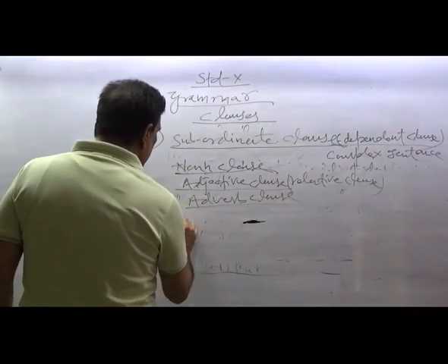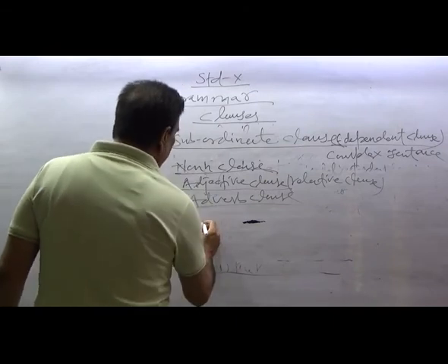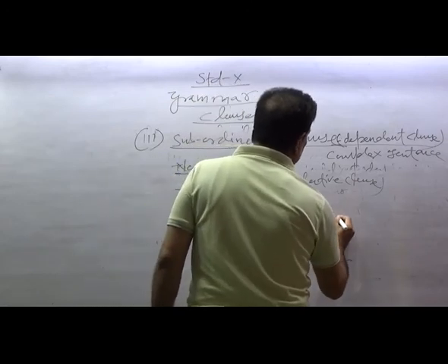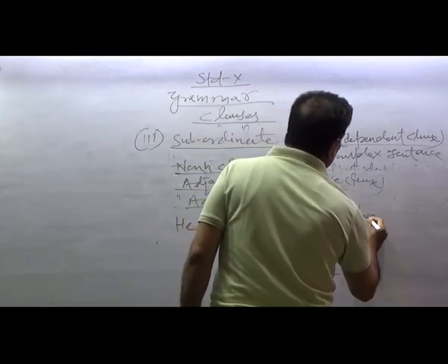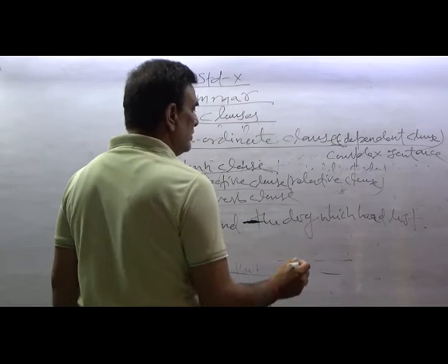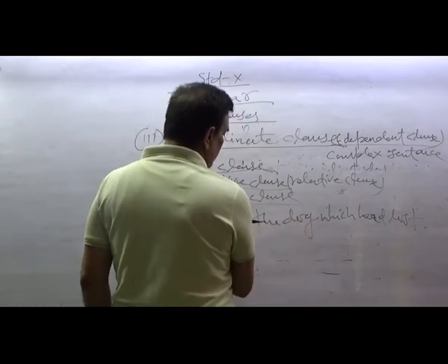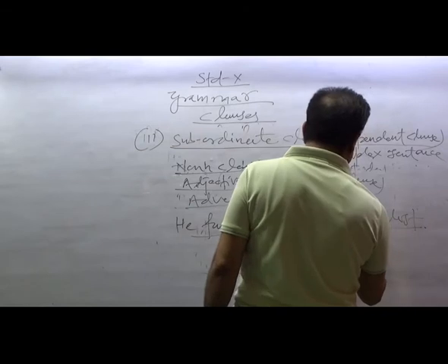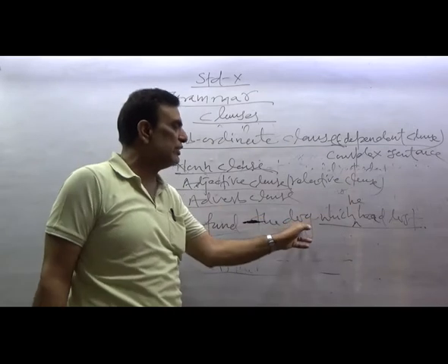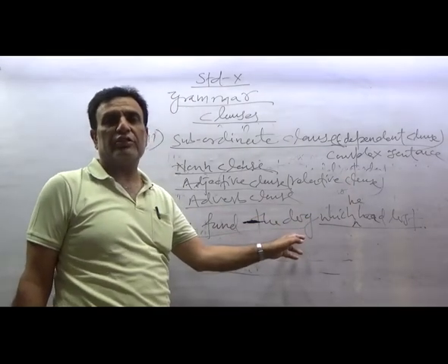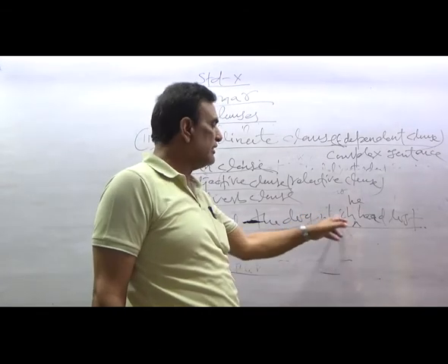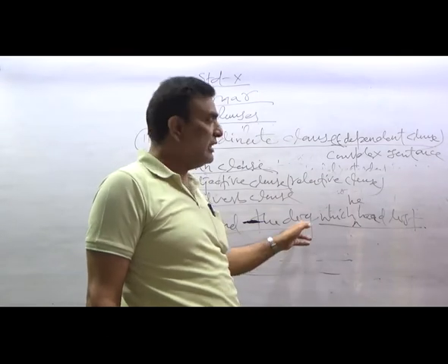Next is the adjective clause. For example, you can understand the adjective clause like this. He found the dog which he had lost. He found the dog, this is the main clause, and which he had lost, this is the adjective clause, because it is qualifying the dog. Which is qualifying the dog. The noun is called the antecedent of the relative pronoun. So this is an adjective clause.